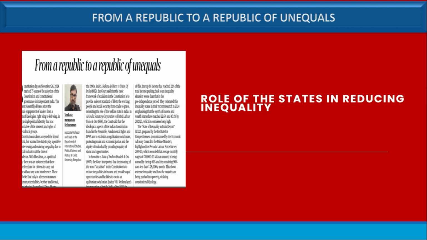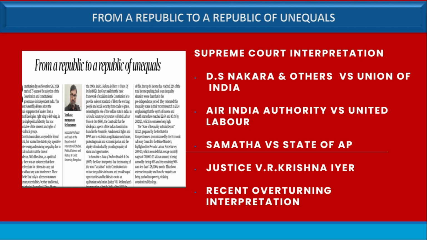Article 39(c) emphasizes that the economic system should not result in the concentration of wealth and means of production to the common detriment. There have also been many Supreme Court interpretations till now. In 1982, in D.S. Nakara and others versus Union of India, the court said the basic framework of socialism in the constitution is to provide a decent standard of life to the working people, the society from cradle to grave, retaining the role of the welfare state in India.